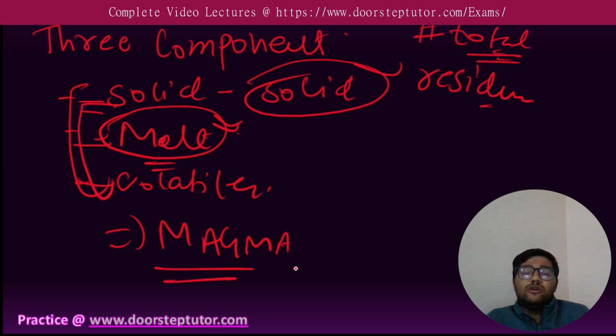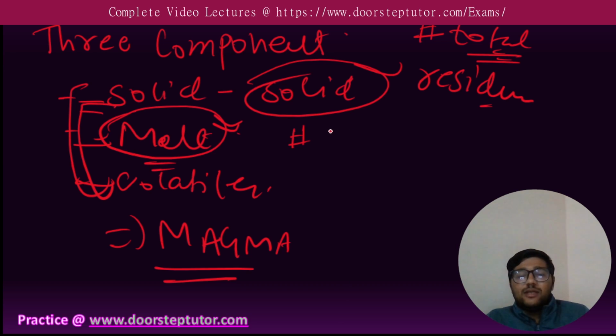Because we all know that to make magma from solid rock we need a specific set of temperature and pressure conditions that is not present everywhere on the earth. So magma does not form everywhere beneath the earth's surface. There are some special sites where magma will form.